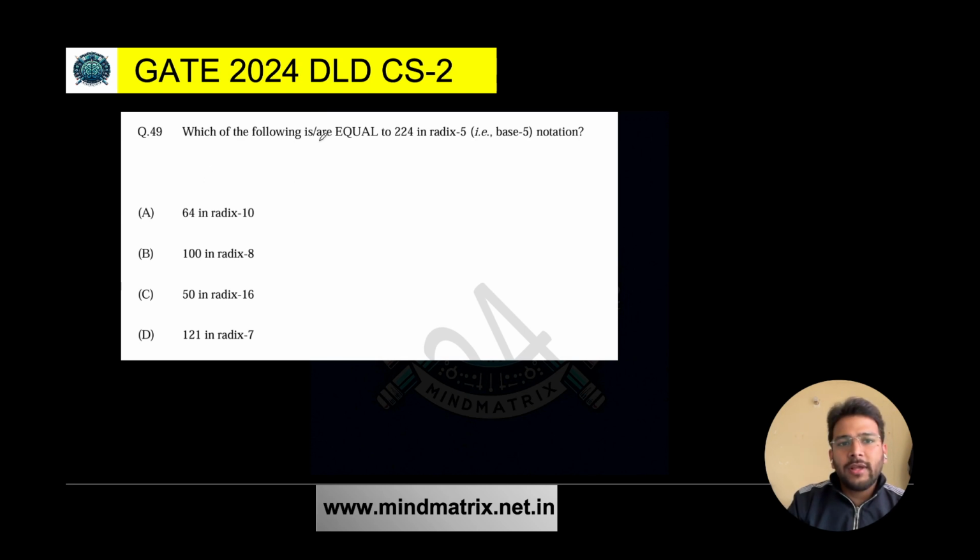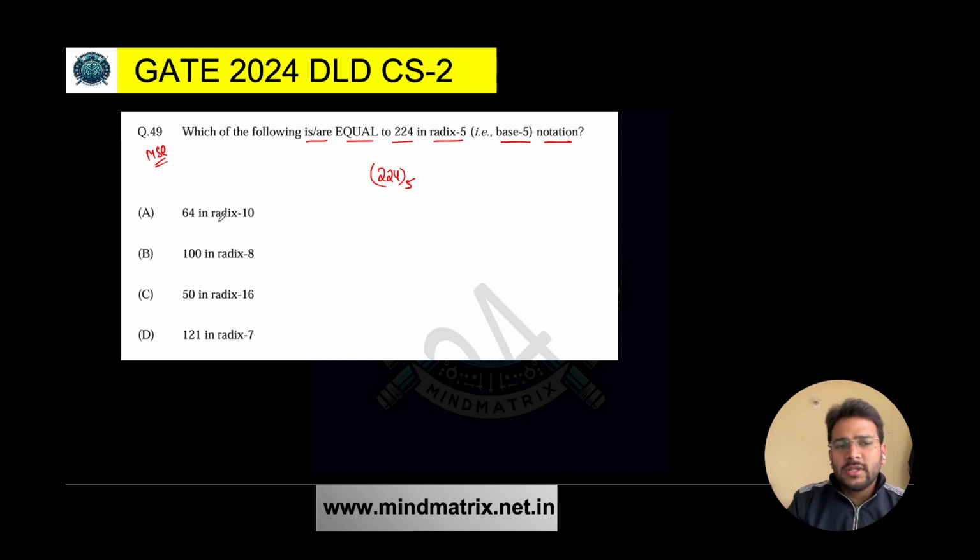So which of the following is or are equal to 224 in Radix 5? It is an MSQ again. That is base 5 notation. So 224 in base 5 is given to you, and you have to find out of all these four options which one is equivalent to this.